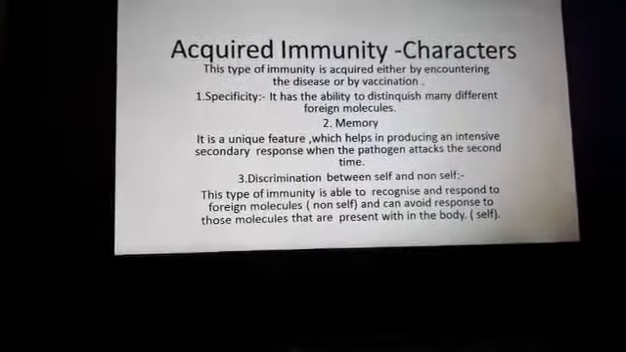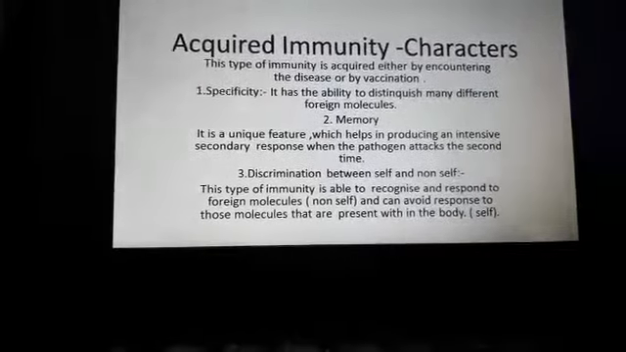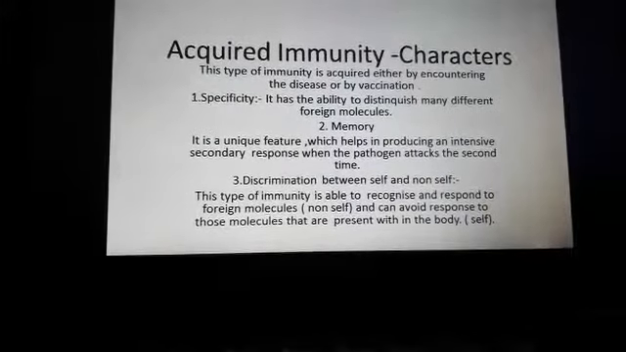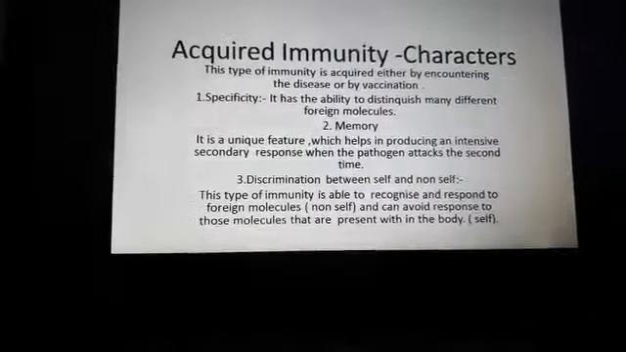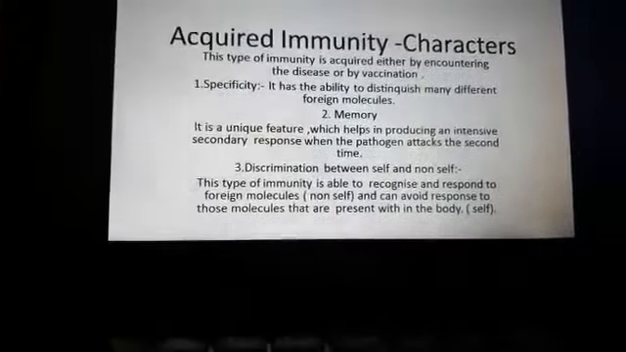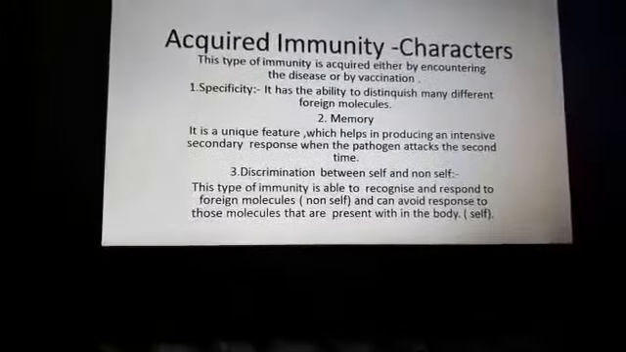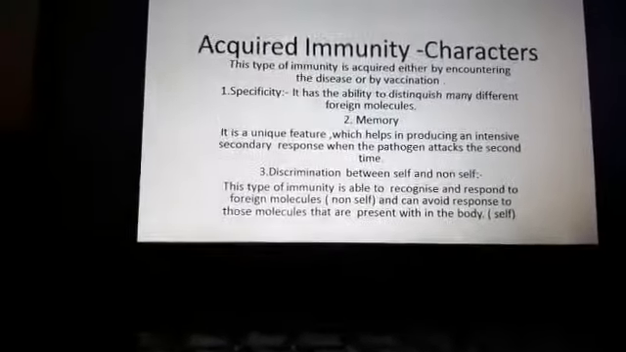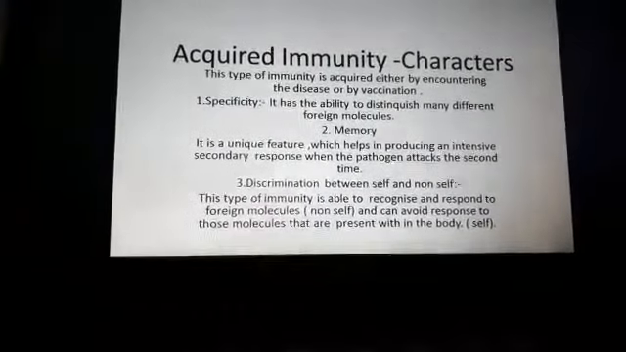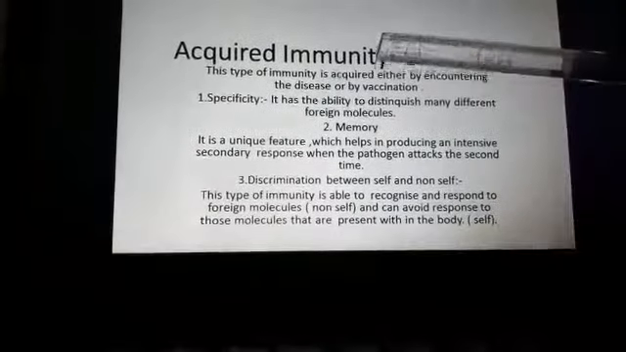And the third one is discrimination between self and non-self. Here non-self means foreign molecules. Self means the molecules which are present within the body; those are called self molecules. Acquired immunity can easily describe which ones are foreign molecules and which ones are present within the body. So it is a peculiar characteristic of our acquired immunity.